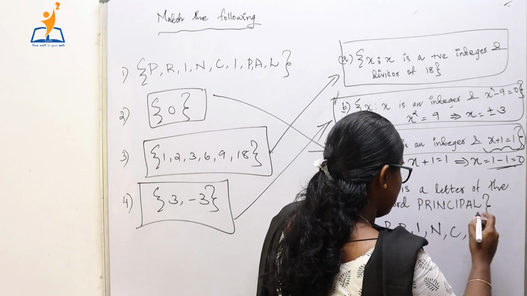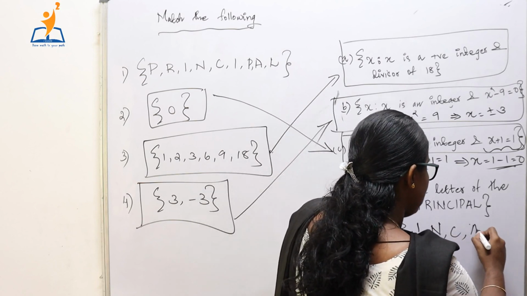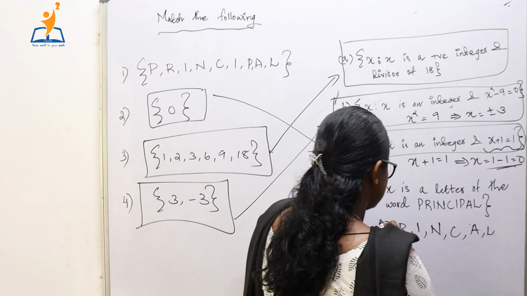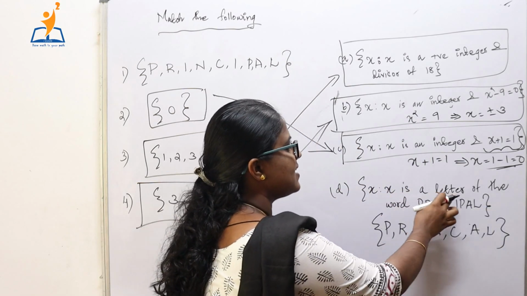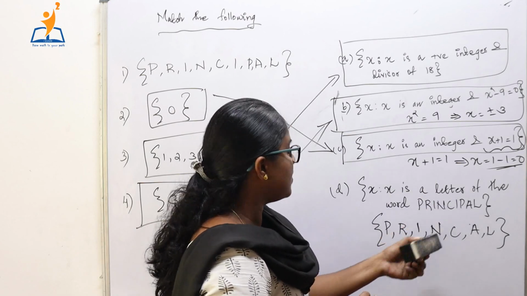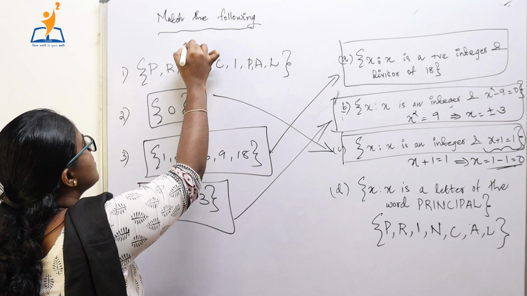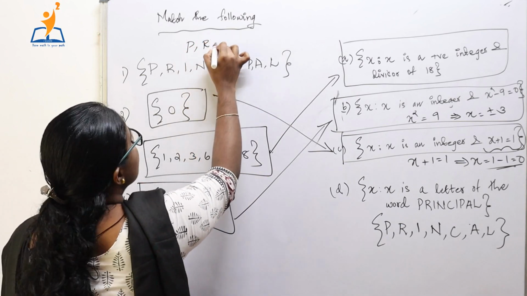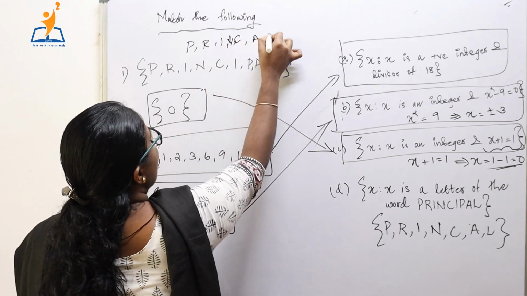Now, again P is also already written here, and we have A and L. So, this is the set of all elements such that x is a letter of the word principal. So, this is the roster form here. It can be also written as P, R, I, N, C, A and L.